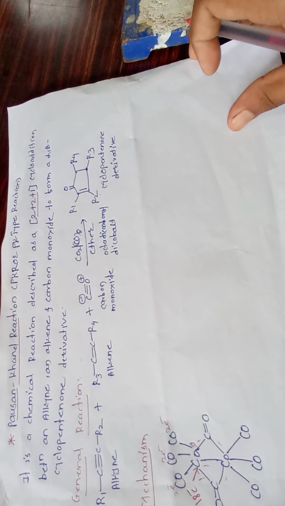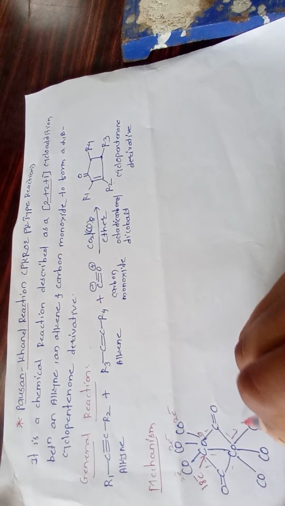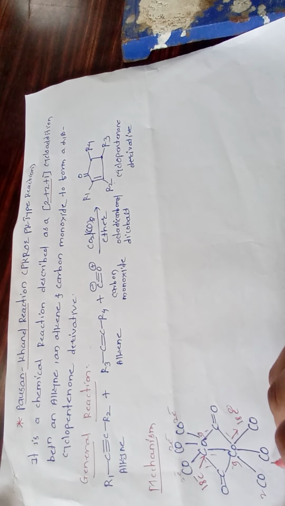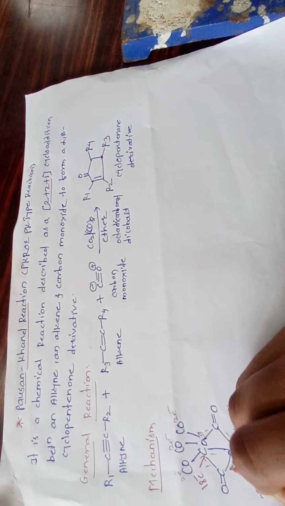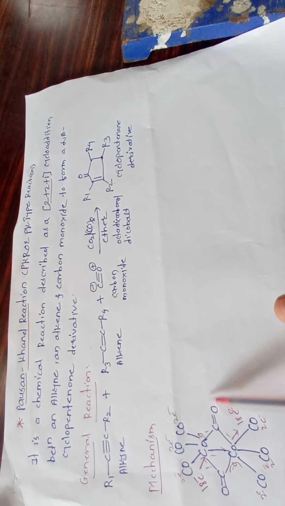Then in this way the second cobalt also has 18 electrons: 9, then 2, 2 from each carbonyl group, one here and one from the cobalt metal. So this is the 18 electron rule. This metal complex forms 18 electrons, so there is no need for any reaction, no need to go further with the reaction at this position. Why? Because it has completed its 18 electrons.